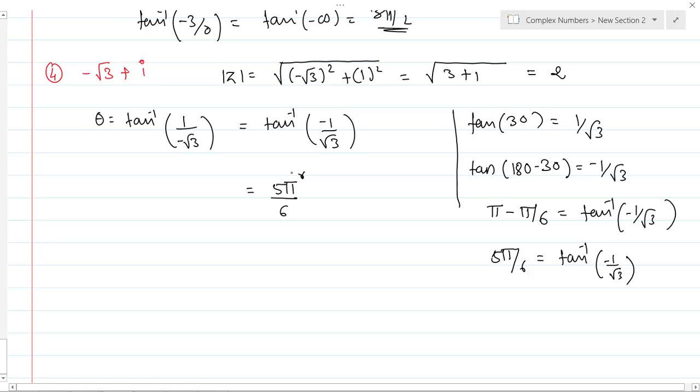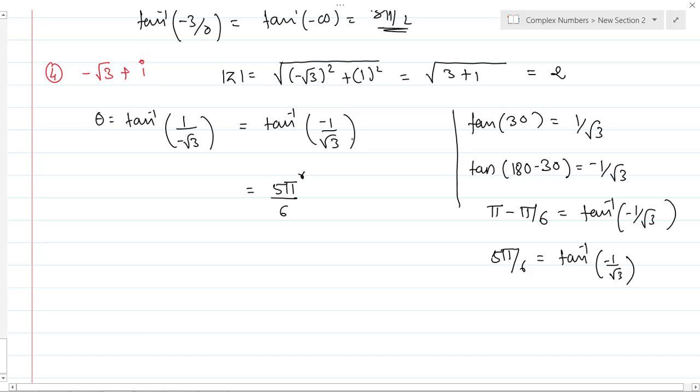Okay, any problem? So in this way we can shift from one quadrant to another quadrant, which is very important. You simply cannot take all the signs as positive, only in the first quadrant. So what is the procedure? Whatever angle you have, minus 1 by root 3, first take its standard angle as I have taken here: tan of 30 is equal to 1 by root 3.